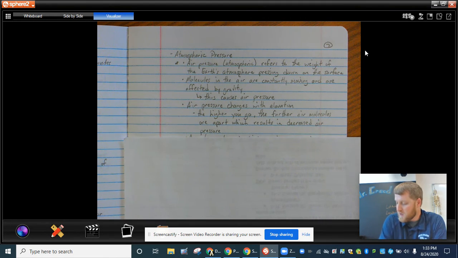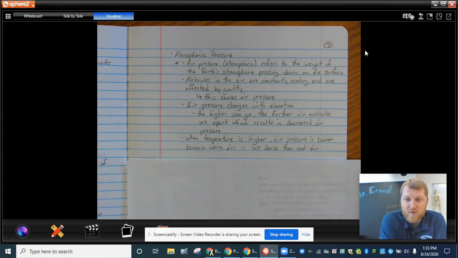And then when temperature is lower, air pressure is lower because cool air is less energetic. So cooler air molecules are not moving as fast. Therefore, you're not feeling all the molecules bouncing around off each other, and gravity is not going to affect it nearly as often or as aggressively as it would if temperature was higher. Those molecules are moving a little faster because they've got to move. Essentially, air pressure goes down when there's cooler air.